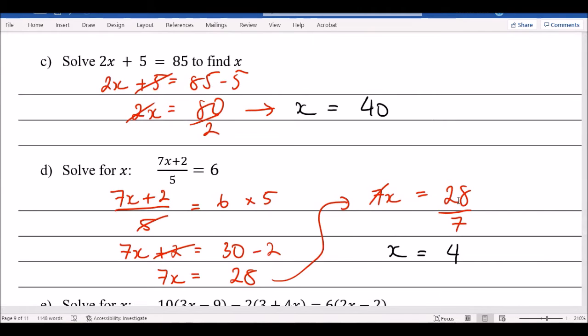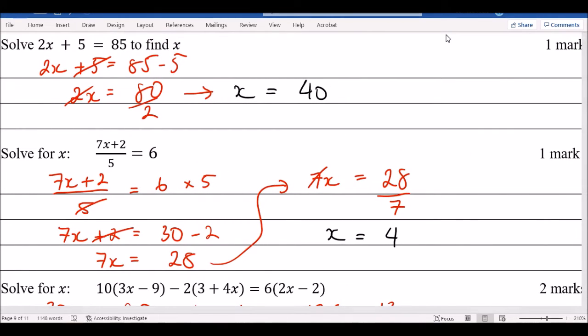If you want, I can do this step by step. So 2x plus 5 equals 85. Get rid of that 5 first. It's a plus 5, so it becomes minus. So you get 2x equals 80. That's 2 times x, so it's divided by 2. Therefore, x is 40 for that one. You can do the next one too.